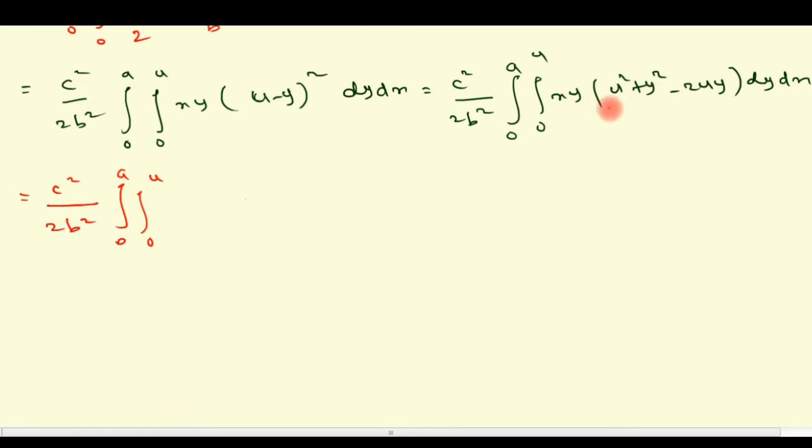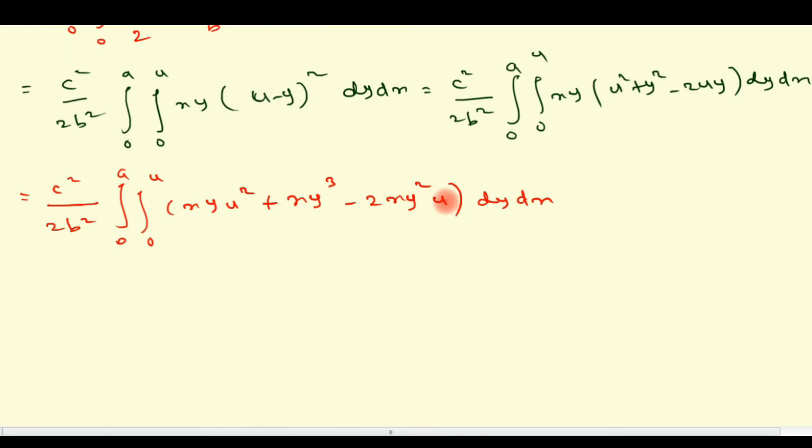Multiply xy inside the bracket, what you will get: xy into u square plus xy cube minus 2xy square u. Okay, 2uy into xy, 2x into u y square. So remaining integral dy dx.